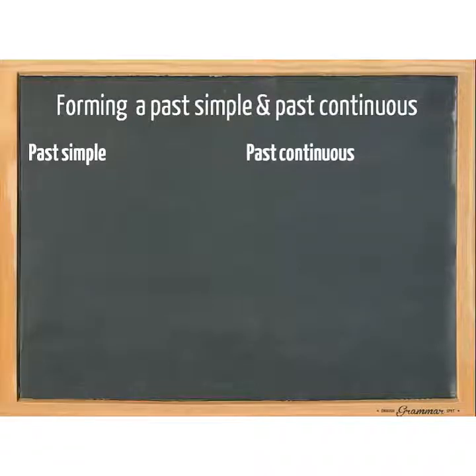First, we're going to have a look at how to form both tenses. As you might know, in the English language, we have regular and irregular verbs, and this is important to remember when forming a past simple. To make a past simple, for the regular verbs, we use the base form of the verb and we add ed.